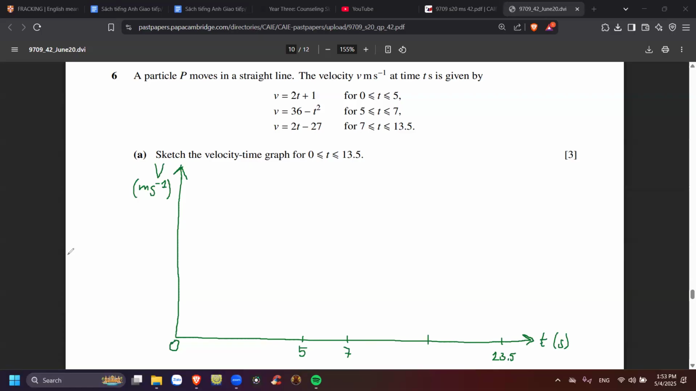Okay. So the first one, it's a linear equation, right? And the last one is also linear. So if t equals 0, v is 1. So somewhere here. If t equals 5, then v is 11. So let's just say, okay, not drawn to scale though.